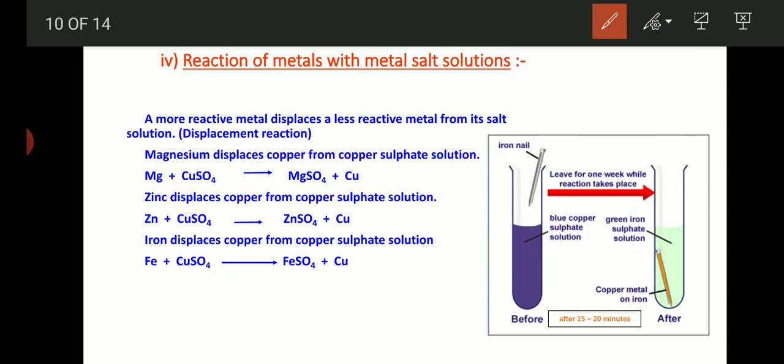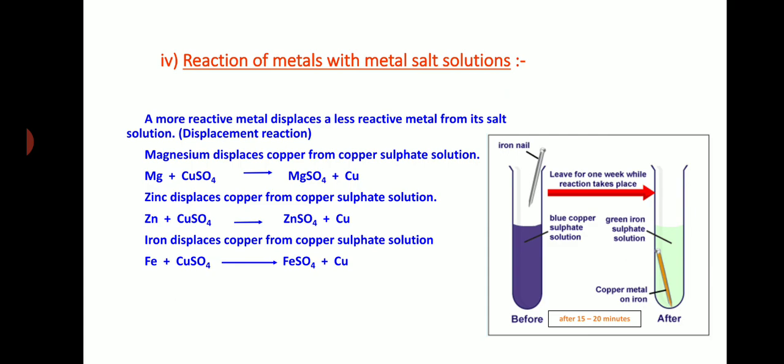So this is about the chemical properties of metals. In today's class we have learnt about the physical properties of metals and non-metals and the chemical properties of metals. Under that we have learnt about the reaction with oxygen, reaction with water, reaction with acid and reaction with the salt solution.